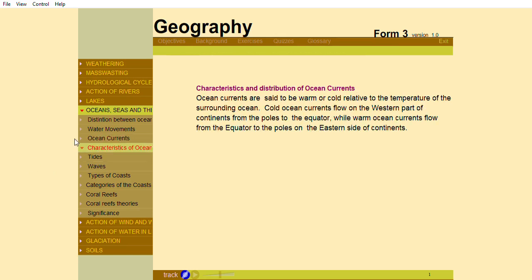Characteristics and distribution of ocean currents. Ocean currents are said to be warm or cold relative to the temperature of the surrounding ocean. Cold ocean currents flow on the western part of the continents from the poles to the equator, while warm ocean currents flow from the equator to the poles on the eastern side of the continents.